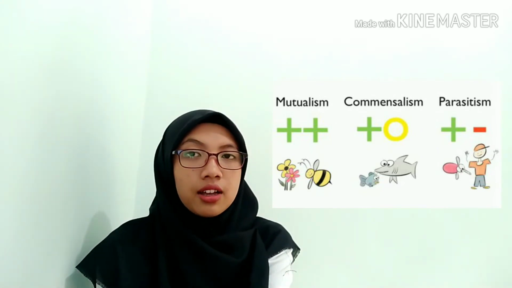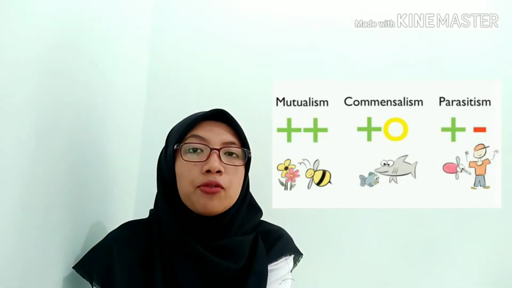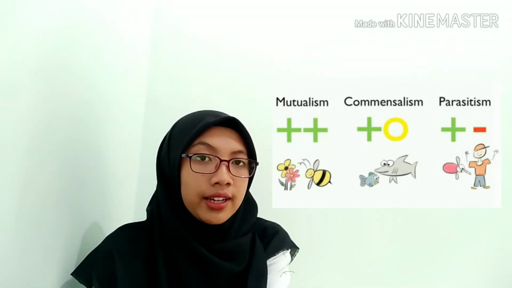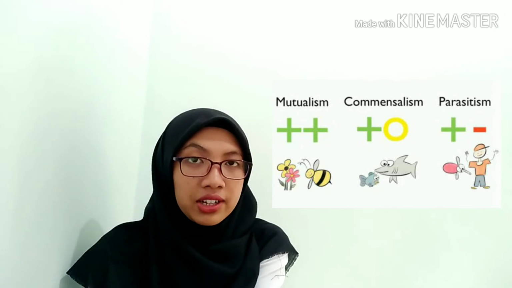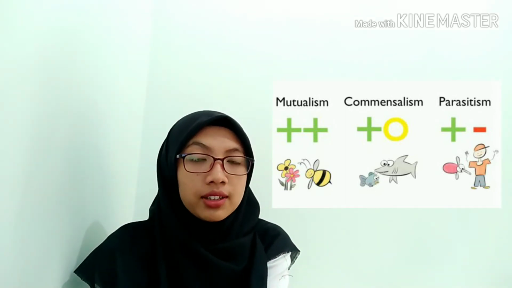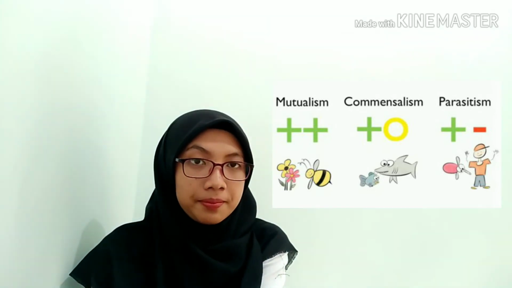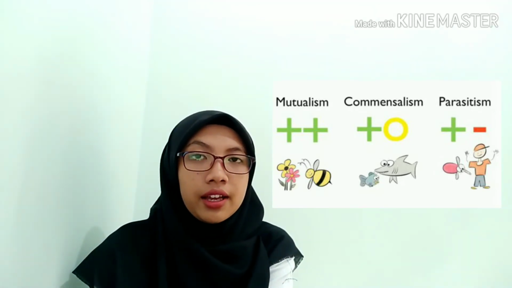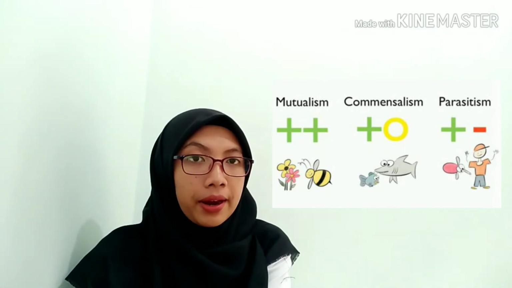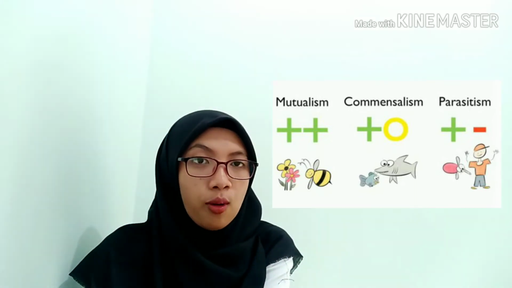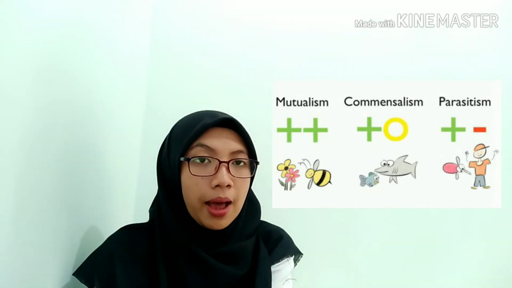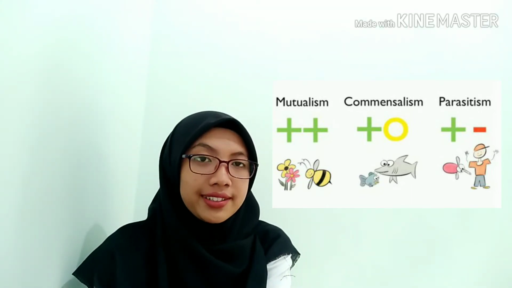The third formula: if one of them gets a positive impact and the other gets a negative impact from the interactions, we can call the symbiotic parasitism. Positive impact has plus, and negative impact has minus. So parasitism symbiotic has the formula plus and minus. Okay.